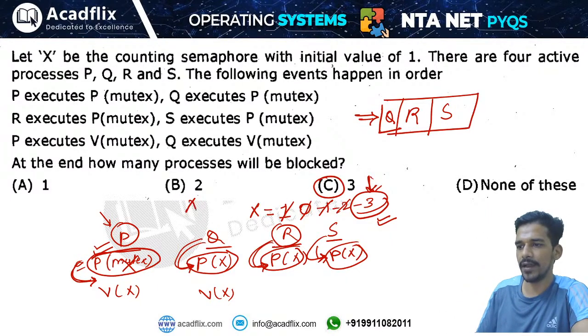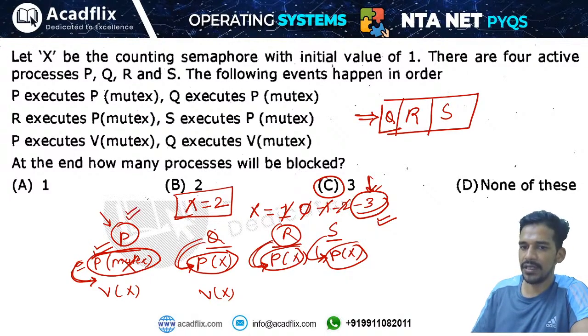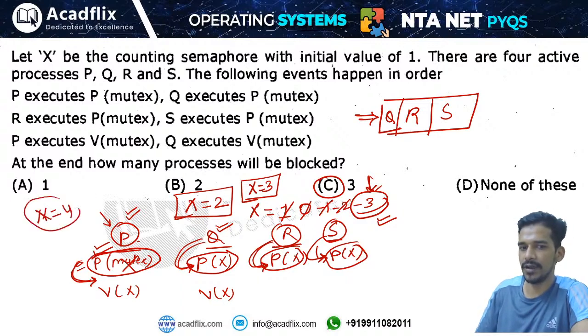If let us say the initial value of x equals 2, then 2 processes will be in the blocked state. P and Q will execute successfully, but R and S will be in the suspended list. If x equals 3, you can execute 3 processes concurrently, P, Q, R, and then S will be in the block list. If x equals 4, then all the processes can execute concurrently.